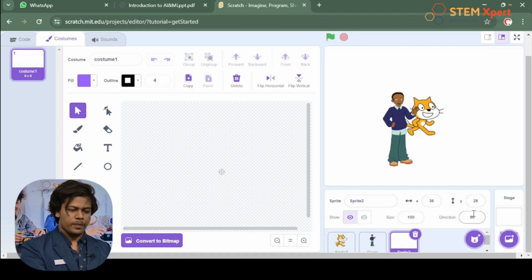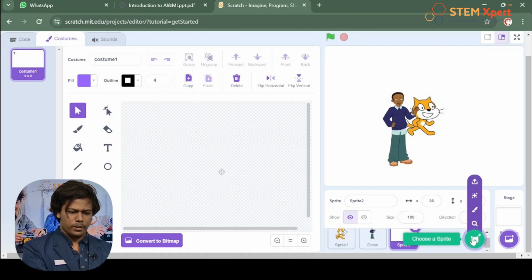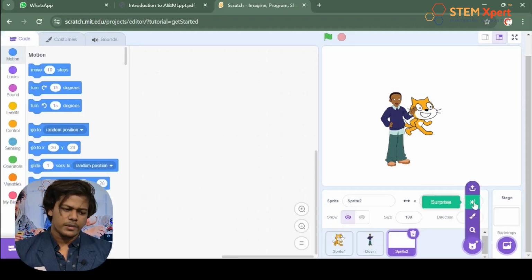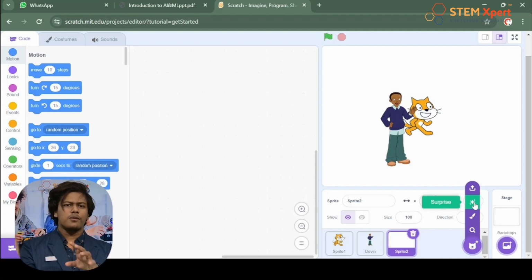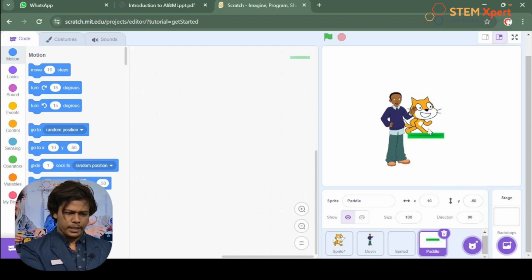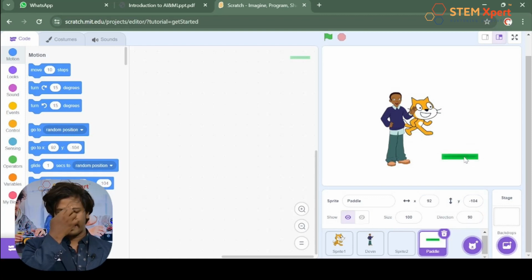Just keep in mind. Okay, now what about the third one? Can I read? It says Surprise, right? Which means I told you Scratch software has a library. So whenever you click on it, a random sprite will appear. That's it. I'm gonna show you. So if I click this option, did you see that? Over here you can see a sprite, which means, yeah, it's from the Scratch library. So it randomly selects a sprite and it will be there in our stage. That's all about the third one.